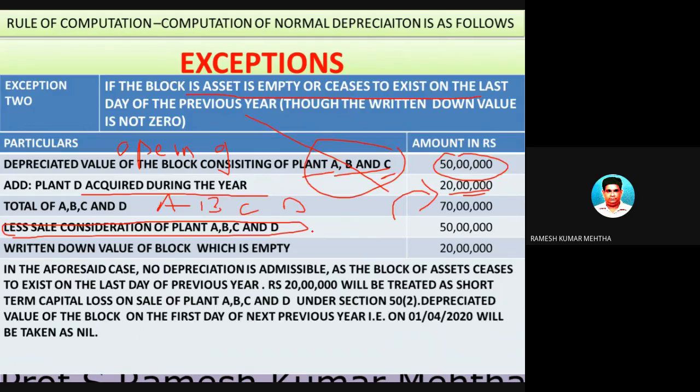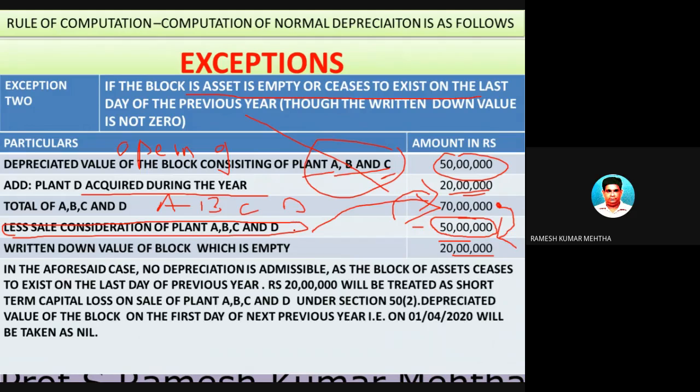And the sale amount is less than the total value of A, B, C, D. So you have sold it for 50 lakh rupees. The value of these assets is 70 lakh rupees, but you have sold it for 50 lakh rupees. Now 70 lakh minus 50 lakhs will give you 20 lakh rupees, which is the written down value of the block.